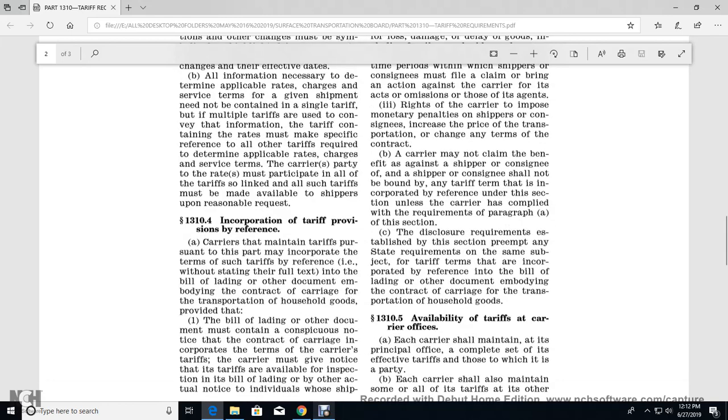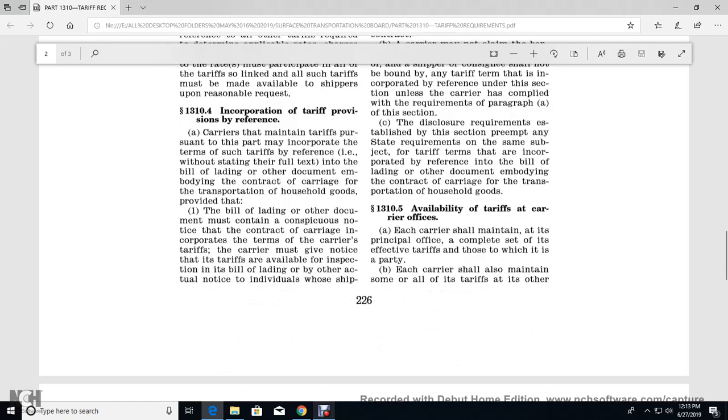B. A carrier may not claim the benefit of the tariff against a shipper or consignor, and the shipper or consignor should not be bound by any of the tariff if it is incorporated by reference under this section, unless the carrier has complied with the requirements of paragraph A of this section. The disclosure requirements established in this section preempt State requirements on the same subject for the tariff terms incorporated by reference into the bill of lading or other documents embodying the contract of carriage of the transportation of household goods.